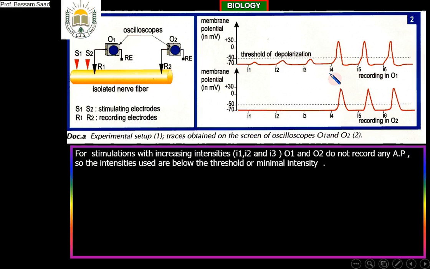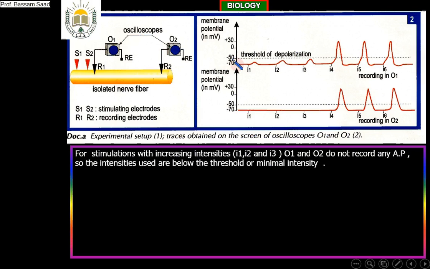So now what? I will write this, with a connector: with the intensity I4 that is greater than I1, I2, I3, what is obtained? An action potential of 100 millivolts is obtained. Look to this. From minus 70 till plus 30, there are 100 graduations.